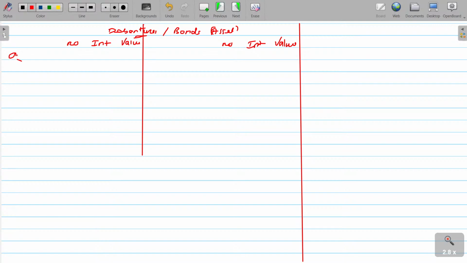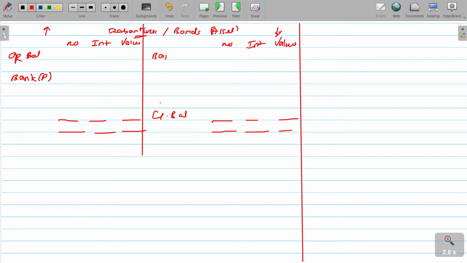Opening balance, debit side. Closing balance, credit side. Any transaction that increases the value of the asset is posted on the debit side. Decreasing the value will be posted on the other side. Clear? Now, when you are purchasing, it will be increasing. When you sell, this will be decreasing.